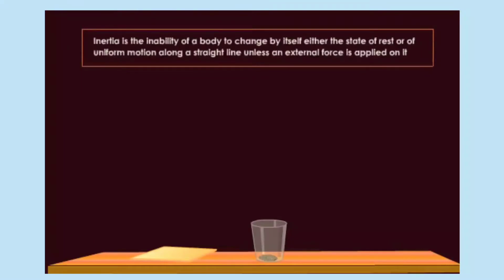Now understand the reason behind it. When we apply force, the card moves because of the force applied on it, but the coin will try to maintain its state of rest, which is not possible, so it will fall down into the glass tumbler because of the force of gravity acting on it. Inertia of rest can also be observed while playing the game of carom.